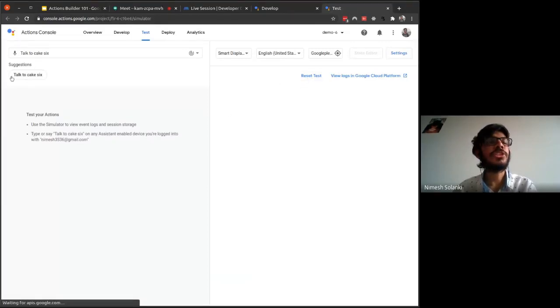So these are called suggestion chips. As you can see, this particular thing down over here are called suggestion chips. Once you click over there, it takes the input from the user, similar to this conversation, it takes the input.